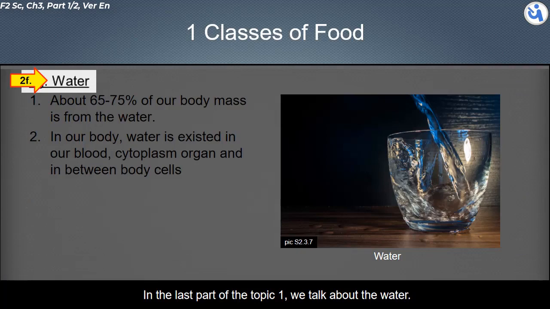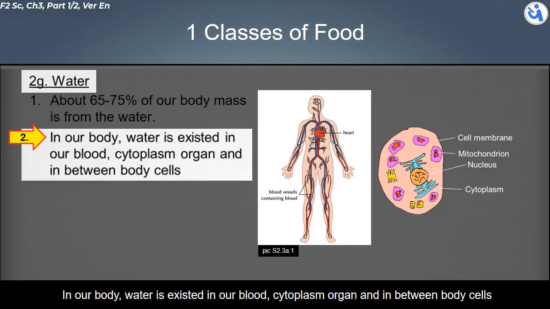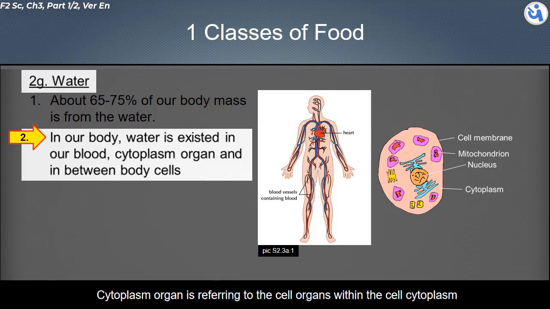In the last part of the topic 1, we talk about water. About 65 to 75% of our body mass is from water. In our body, water exists in our blood, cytoplasm organs and in between body cells. Cytoplasm organ refers to the cell organs within the cell cytoplasm.